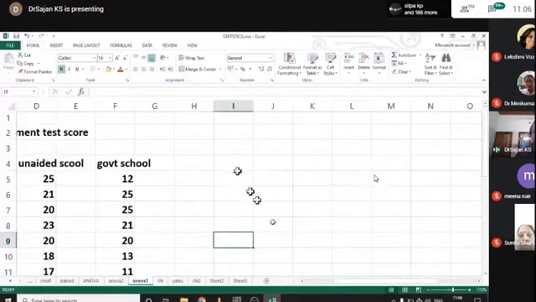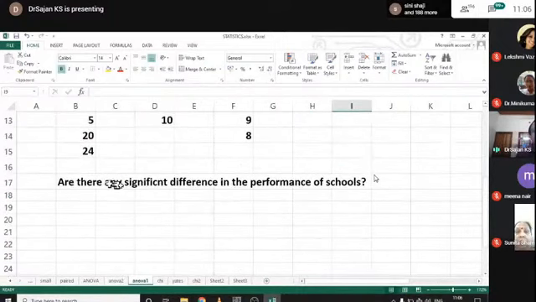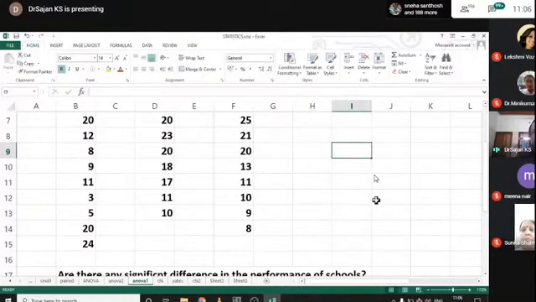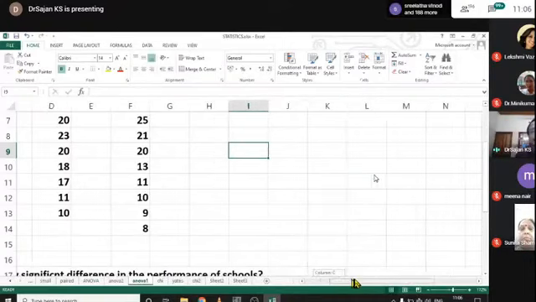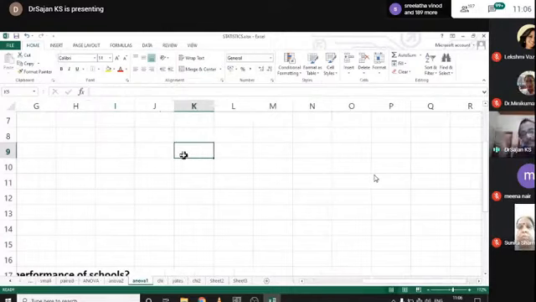Okay, now I want to compare. The question is, is there any significant difference in the performance of schools? Usually you can create a null hypothesis and test. There is no difference in the performance of schools. That is the null hypothesis. And based on the F value, we can either accept or reject the null hypothesis. That is the usual process of research.